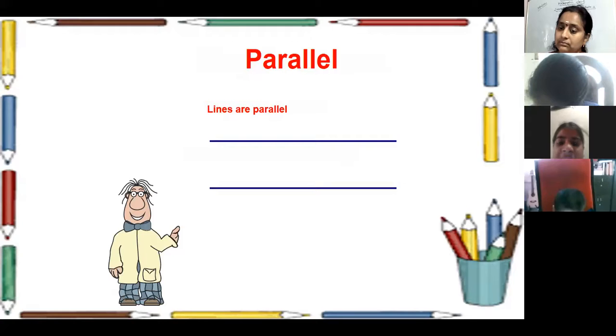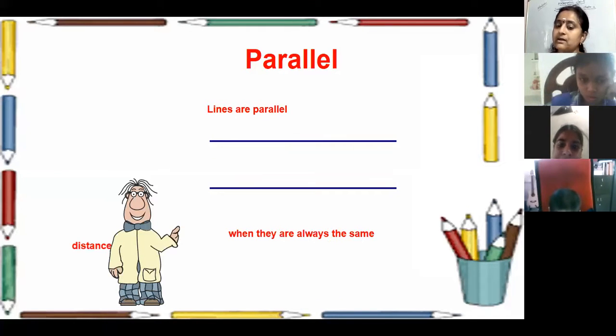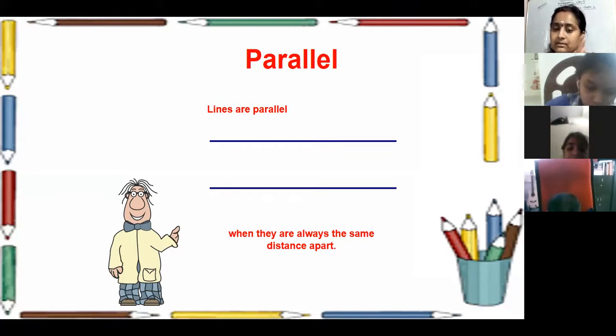They are always at the same distance. Okay, that means they are parallel. The distance between the two lines is always the same, which means they don't intersect each other. So when they are always the same distance apart, the lines are said to be parallel lines.